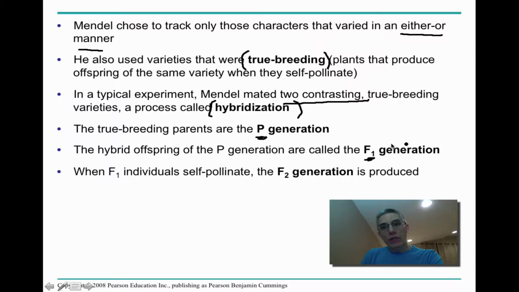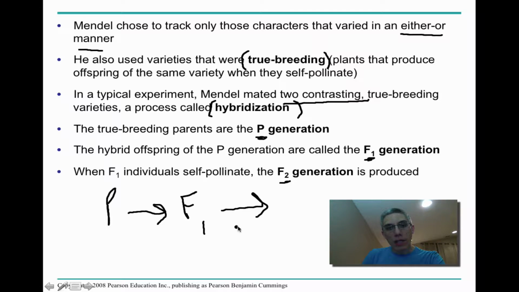When you take this first generation and have them self-pollinate, what we would end up with is the second filial generation, or the F2 generation of offspring being produced. So in other words, you would start off with your parents. Those parents would produce the F1 offspring, or the F1 generation, and then those would self-pollinate, and we would end up with what we call the F2 generation. Those would be the offspring produced from the self-pollination of these F1 individuals.